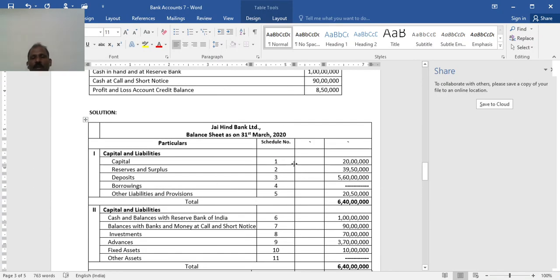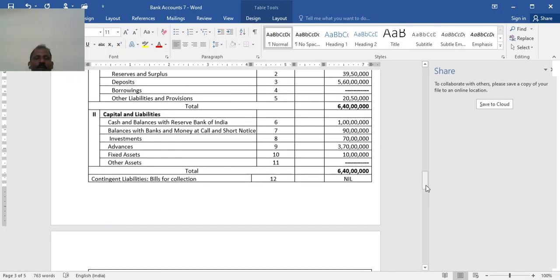Capital, schedule 1, 20 lakh. Then reserves and surplus 39 lakh 50,000. Deposits, schedule 3, 5 crore 60 lakh. Borrowings nil. Other liabilities 20 lakh 50,000. Total 6 crore 40 lakh.